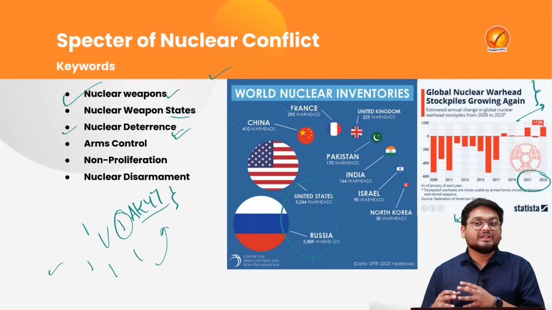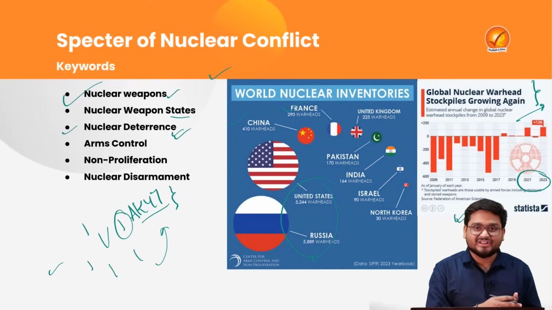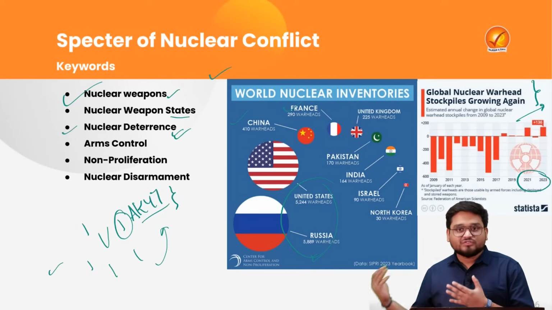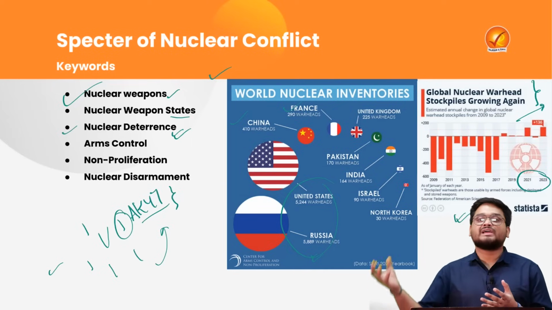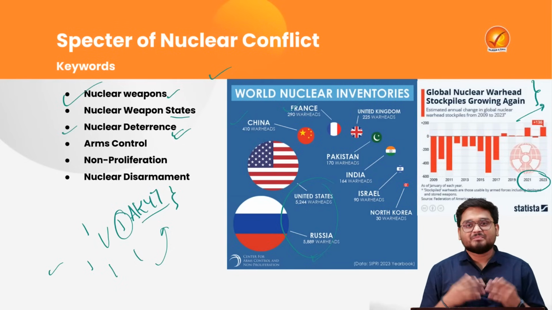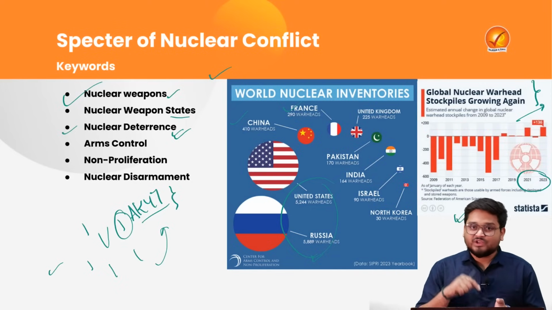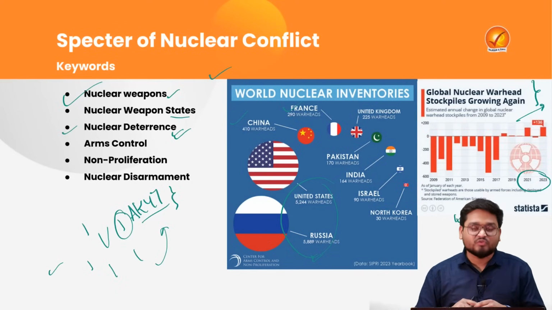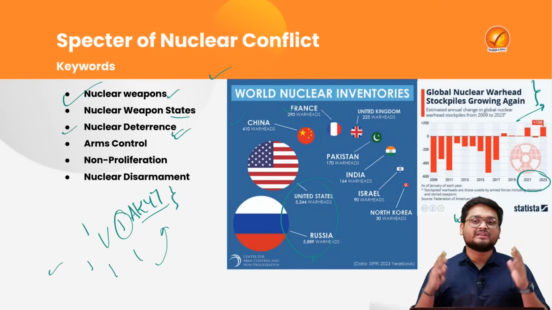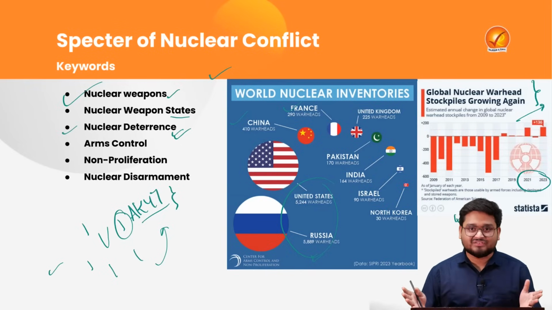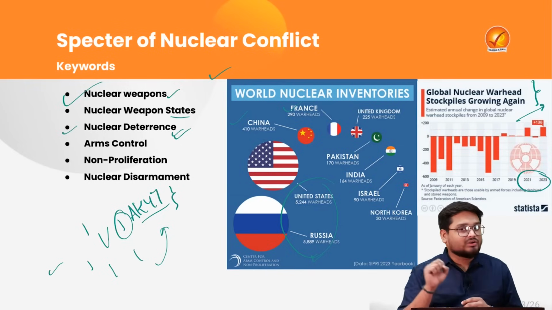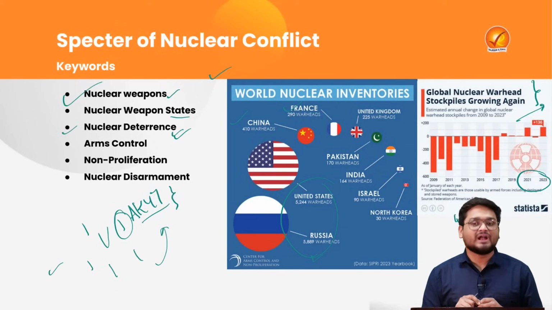Now, deterrence is what? If you have a nuclear weapon in your country, maybe your neighbor who also has a nuclear weapon will not be readily attacking you. Why? Because if they attack you with nuclear weapons, you will also be retaliating with nuclear weapons. So obviously we can understand that destruction will be mass, right? So that is why having nuclear deterrence is also very, very important for countries.